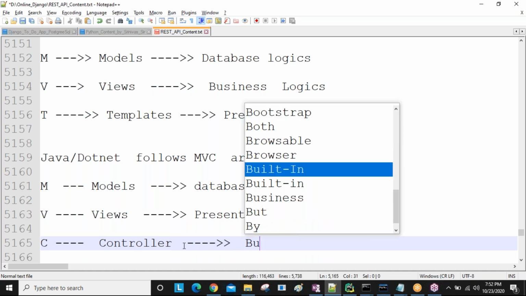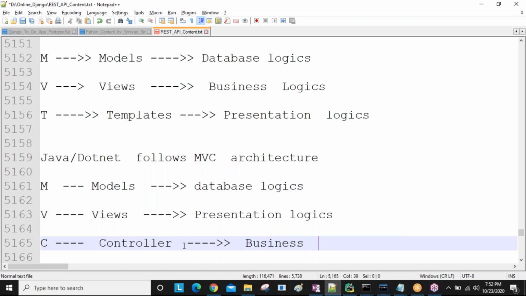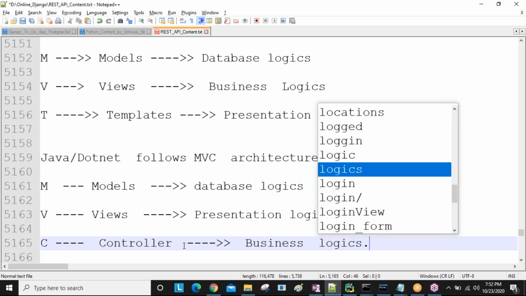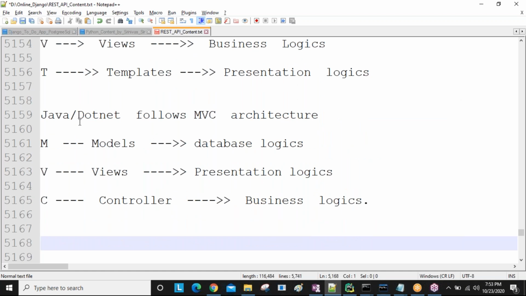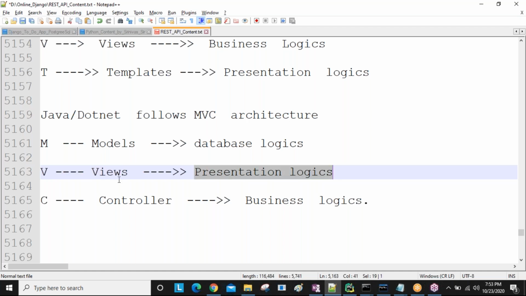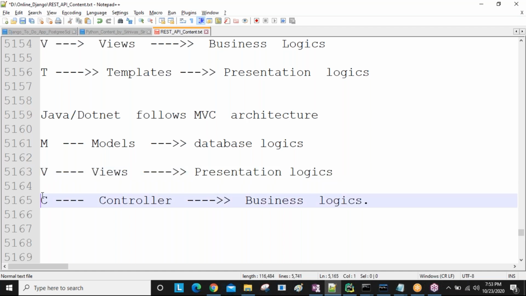Clear? So Java follows MVC architecture where M stands for models, which maintain the database logic, V stands for views, responsible for the presentation logic, and C stands for controller, responsible for the business logic.